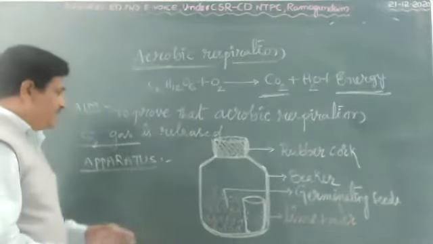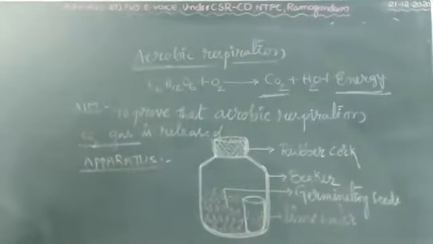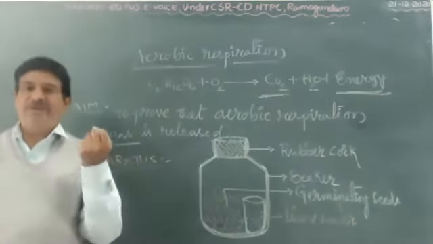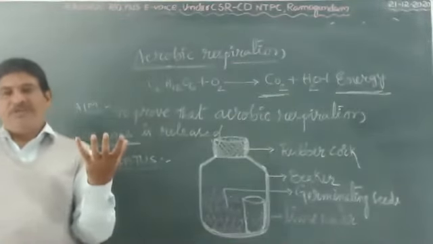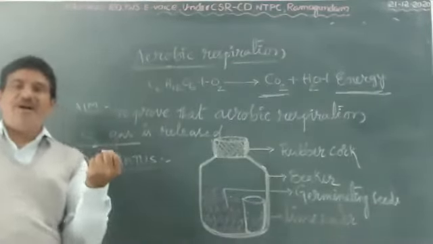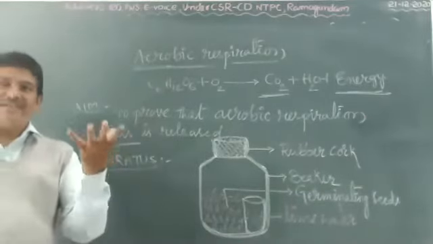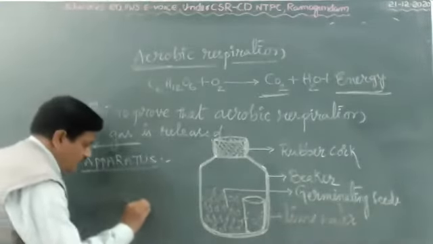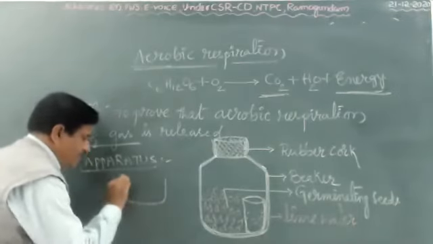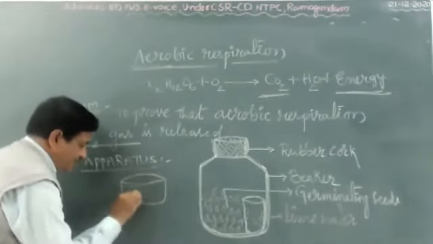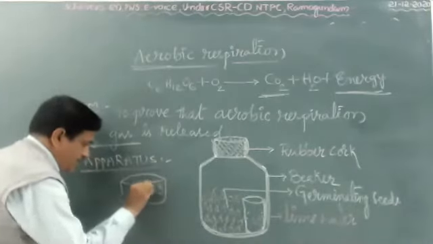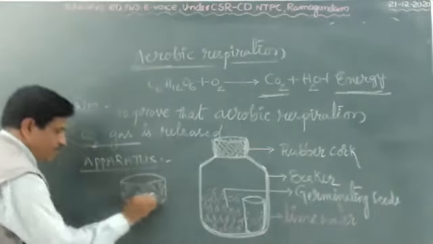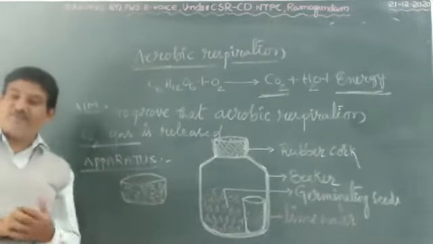Now I want to explain the procedure. You take a handful of seeds, maybe Bengal gram. It is better to use Bengal gram or green gram, because they can germinate easily. Next, you soak the seeds in water one night completely.